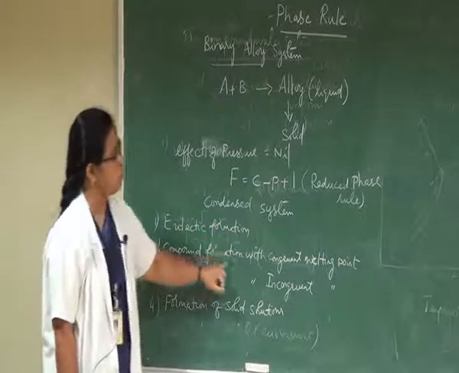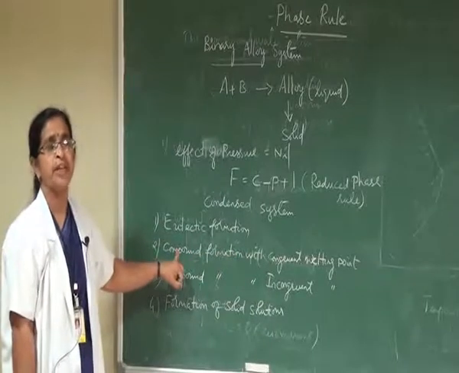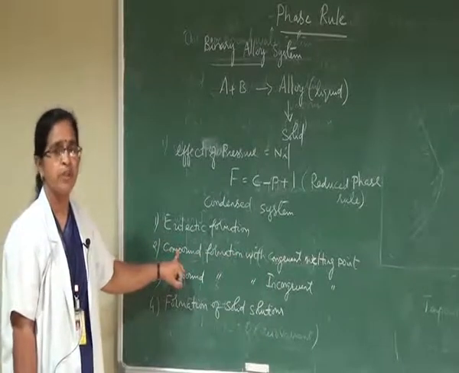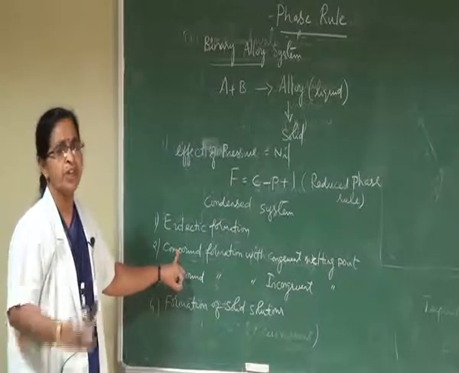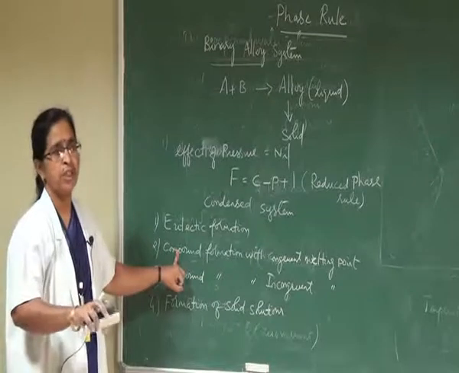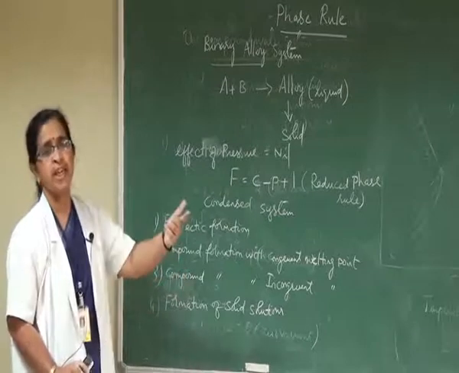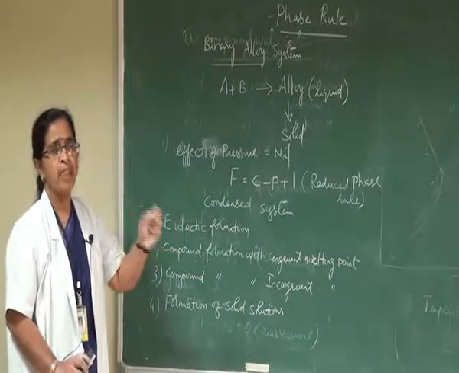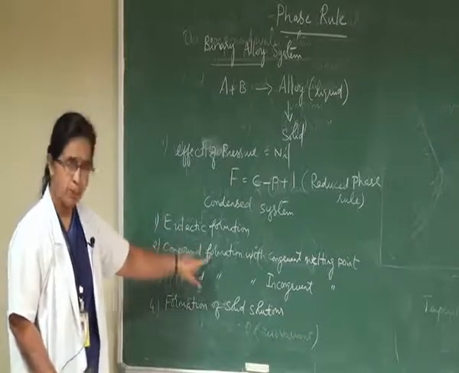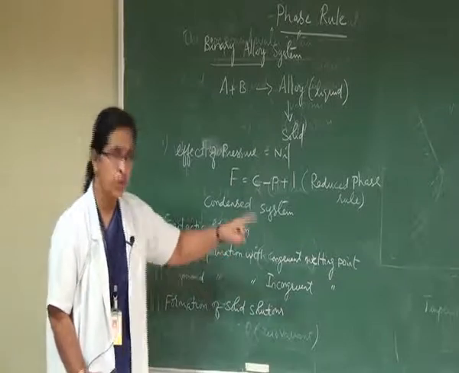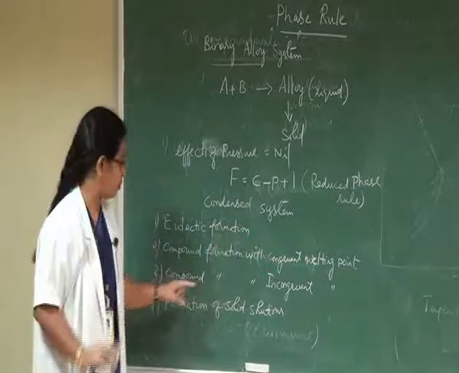Next is compound formation with congruent melting point. In this case, the two metals combined can result in the formation of a compound with different proportions. One or more compounds can be produced with different proportions. Of the compounds, a compound is said to possess congruent melting point if it melts exactly into a liquid having the same composition as that of the solid. Therefore, for a compound formed in the solid state, on conversion into liquid, the chemical composition will not differ.